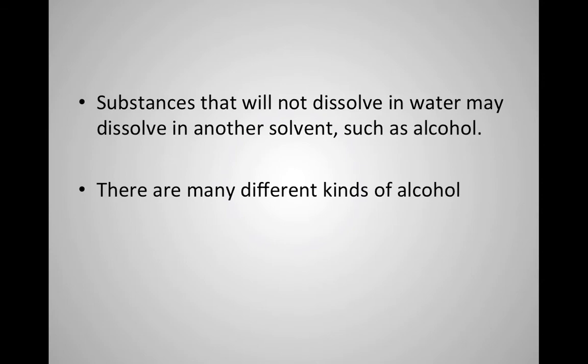But there are many different kinds of alcohol. Remember back when we did the density of a liquid lab, and you guys all thought that we were using methyl alcohol because of its density, and we were actually using isopropanol? Those are two different kinds of alcohol, and the reason their densities were similar is because they're in the same family, but they're not the same chemical.